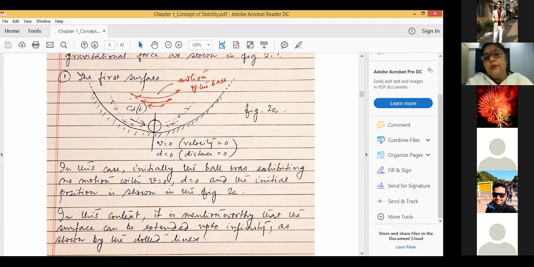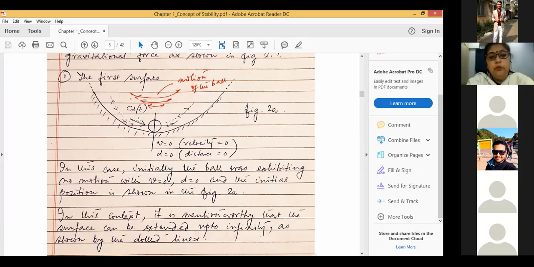It's not the case that we are constantly pushing the ball. We have pushed the ball and then removed the disturbing force. Basically, we are applying some disturbance into that particular system. So it will start oscillating, and the oscillation will be a damped oscillation, and finally what will happen? The ball will regain